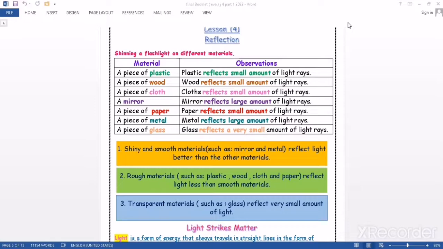So if we need to arrange the materials according to the most amount of light that will be reflected to the lowest amount, we will start with the shiny and smooth materials, then rough materials, and finally the transparent materials, because they reflect a very small amount of the light. Okay.